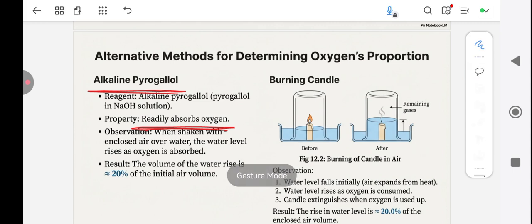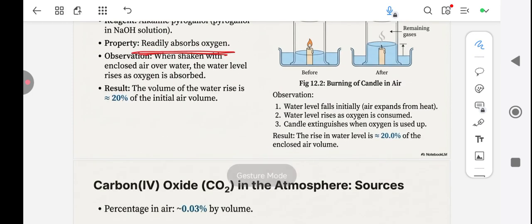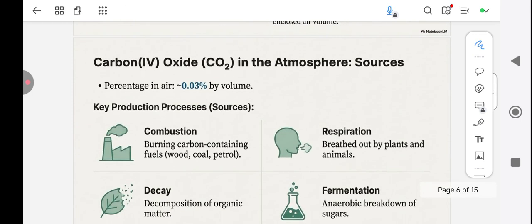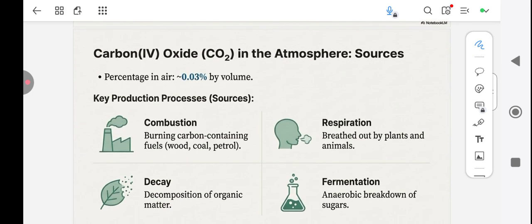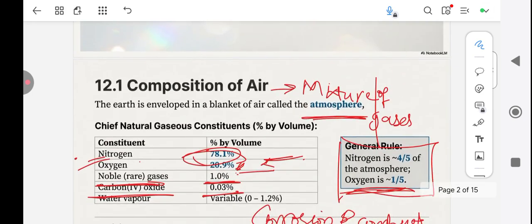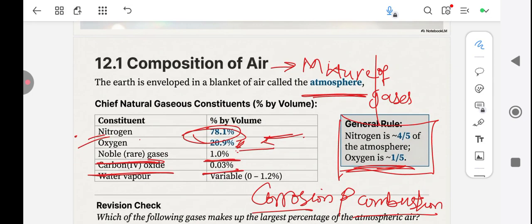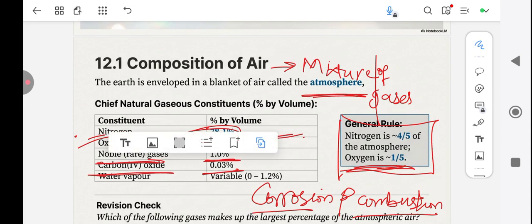Oxygen and carbon dioxide will go, because pyrogallol absorbs oxygen, and carbon dioxide is absorbed too in the alkaline medium. But examples like nitrogen, come back to our constituents of air. So oxygen and carbon dioxide will go. Nitrogen, noble rare gases, and water vapor will remain.